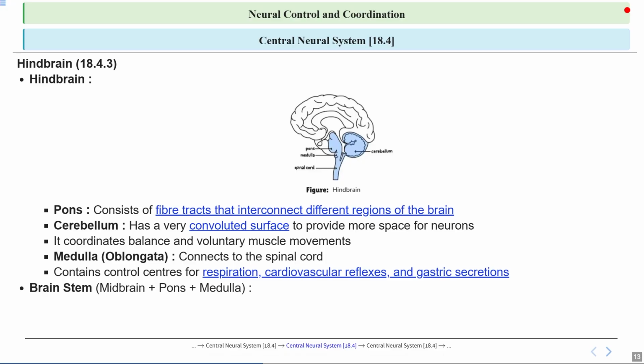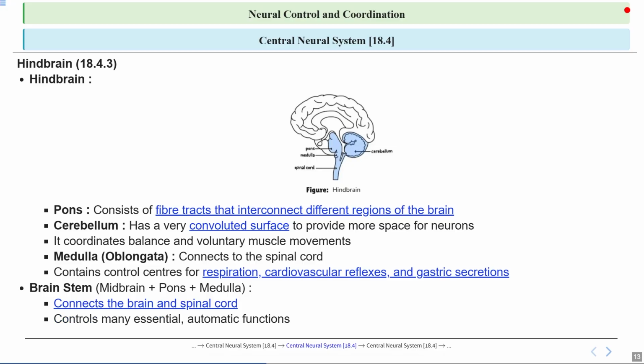Moving on, let's discuss the brain stem, which includes the midbrain, pons, and medulla. The brain stem is a critical structure that links the brain to the spinal cord, ensuring that signals can travel back and forth between the brain and the rest of the body. One of the main roles of the brain stem is to connect the brain and spinal cord. This connection is essential for transmitting information, much like a central train station where all lines meet and passengers transfer between the routes.